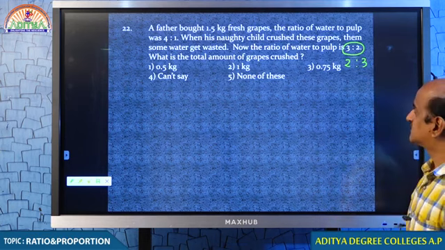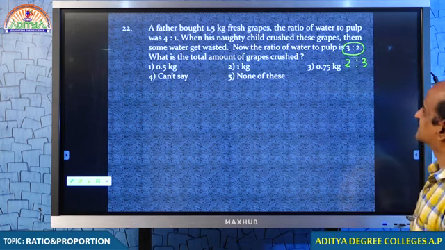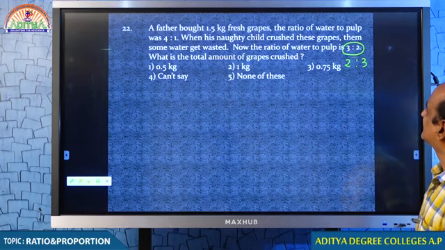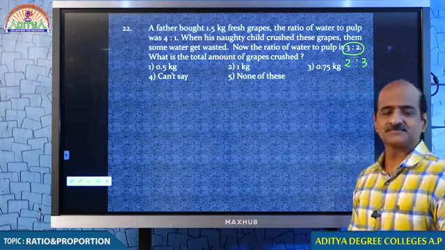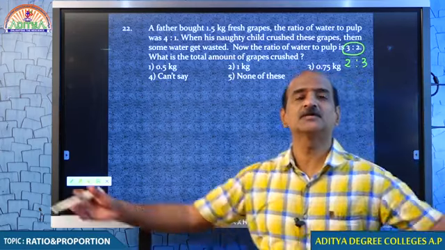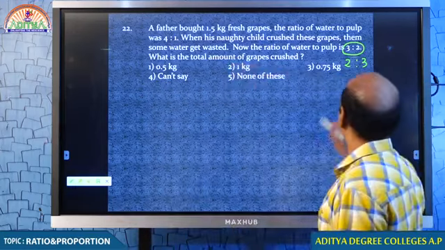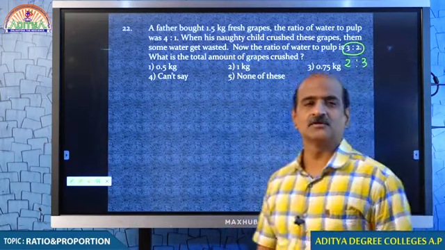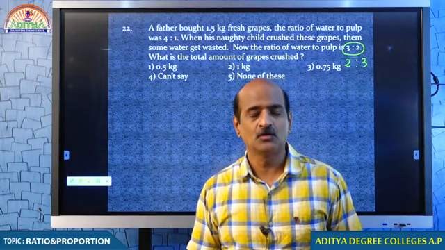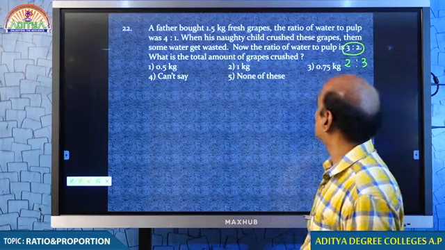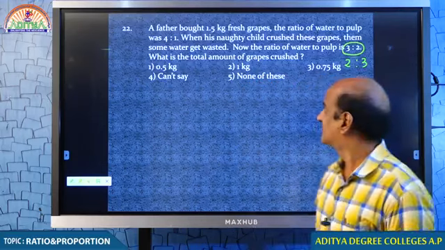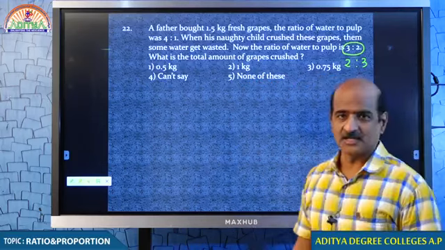Tell me, students, how will you do this? Start. What are you waiting for? Come on, start. In place of 3:2, I give you 2:3. You tell me what quantity of fruit was crushed.